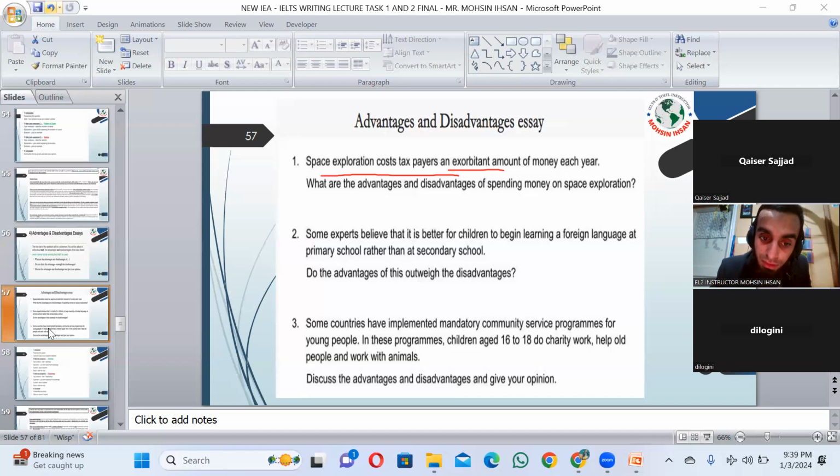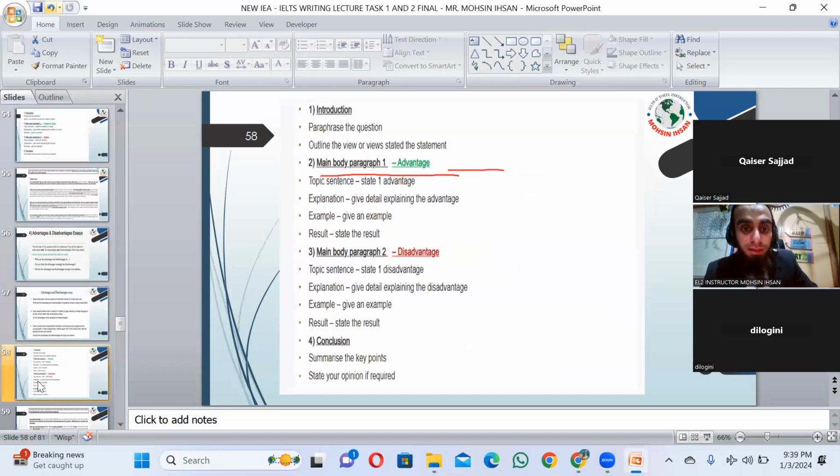Give your opinion, right? You would mention this also, and your advantages and disadvantages. Now, introduction: you can paraphrase the question. Next, outline the view, state the statement. In body one, you would mention either advantages or disadvantages, but one perception, right? State one advantage, give a detailed explanation, give an example, state the result. This is your advantages essay.